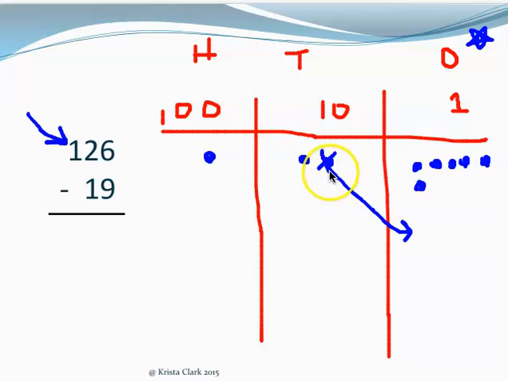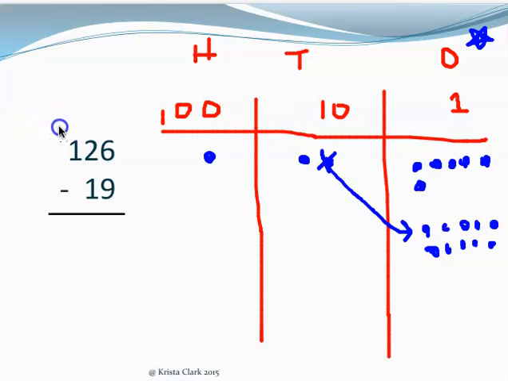So now, 1 ten is worth how many 1s? 10 1s. Let's draw them. 1, 2, 3, 4, 5, 6, 7, 8, 9, 10. Excellent. Remember, whatever you do to the chip model, you also have to do to this vertical method. I'm going to erase my little arrow here since I've already drawn that. We don't need that there.